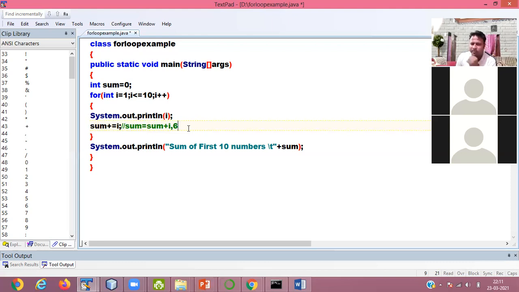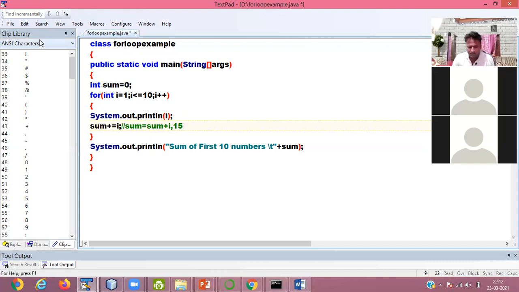I value is incremented to 4. 4 is less than 10, condition is true, so it is printing you 4. 6 plus 4 is 10. I value is incremented to 5. 5 is less than 10, condition is true, then here it is 15. In a similar way it adds all the numbers from 1 to 10 and shows the result.